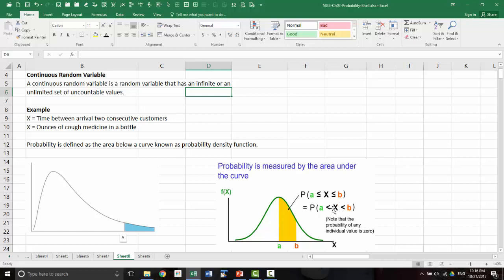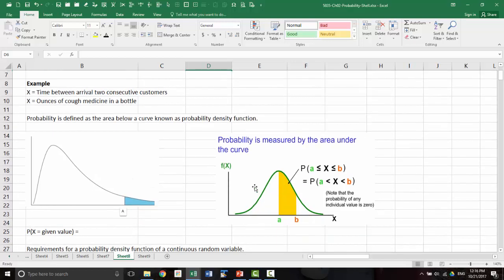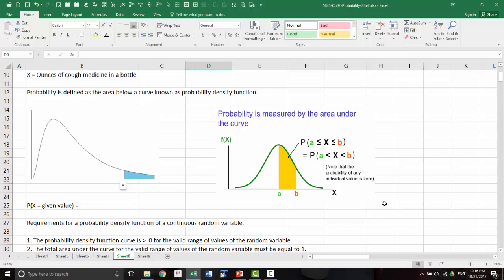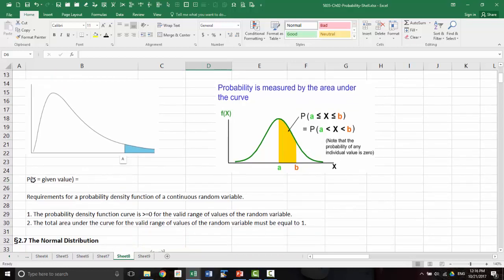The equal to sign doesn't matter, because it adds 0 probability. If the PDF is of this type, and you want the probability of x between a and b, it is this area. Now, the probability density function which is shaped in this form is called normal distribution. So the probability of x equal to a given value, remember, is always 0.